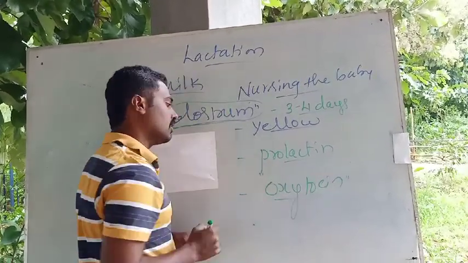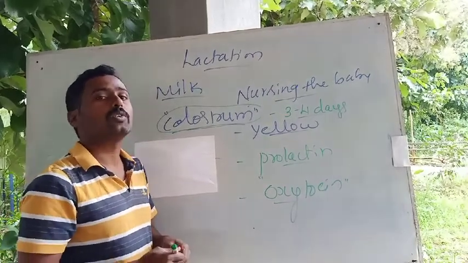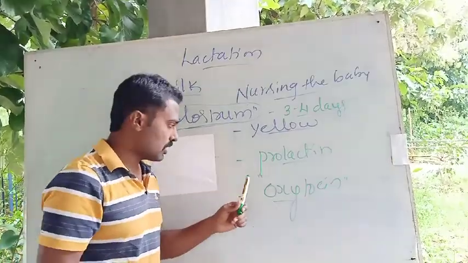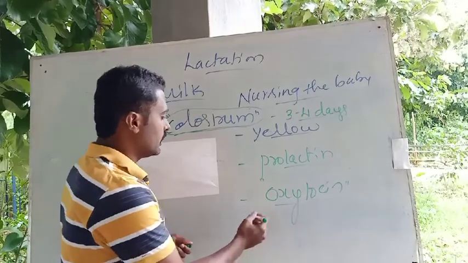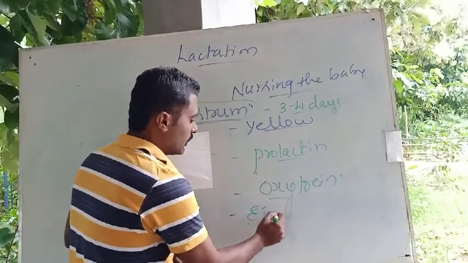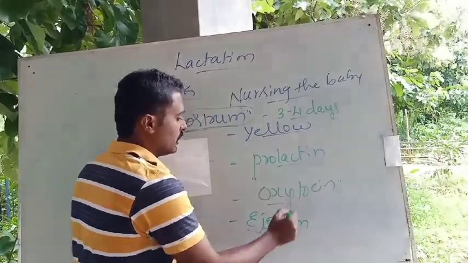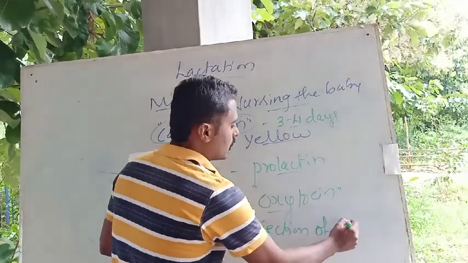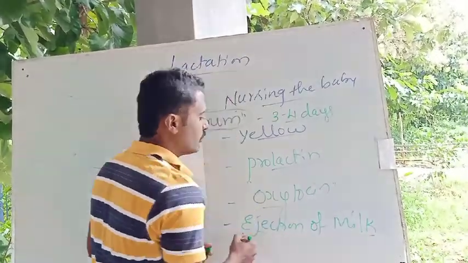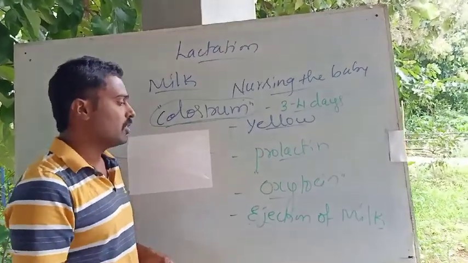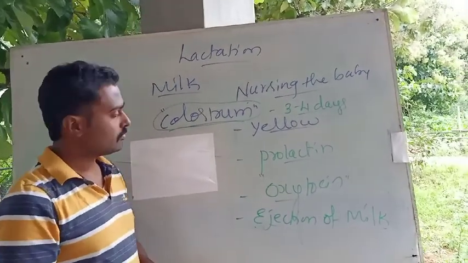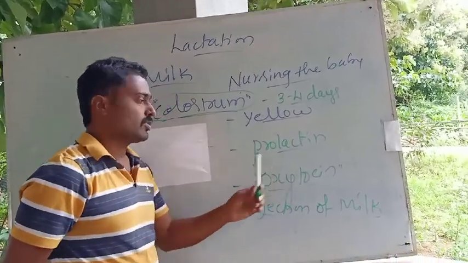So here also there is a role of oxytocin, not only in parturition but also in the ejection of the milk. A very much necessary hormone.